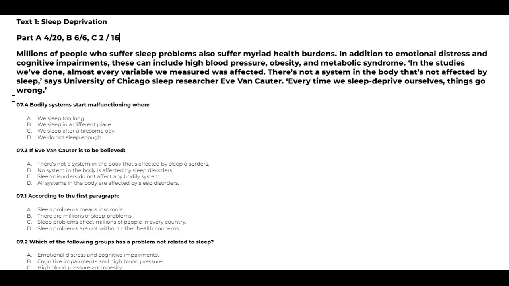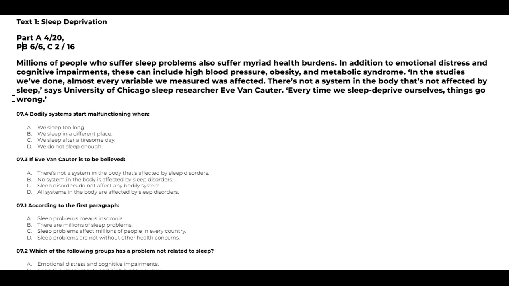I'm not sure about this number. I think I am a bit confused about that. It's either 16 or 18. And now, what is your idea, Sona? How many questions are there from the C part? 16, sir. 16, yeah, that is correct. So we have Part A has got 20 questions, Part B has got like 6 questions, and Part C has got 16. This is the order of questions in Part A, B, C reading.